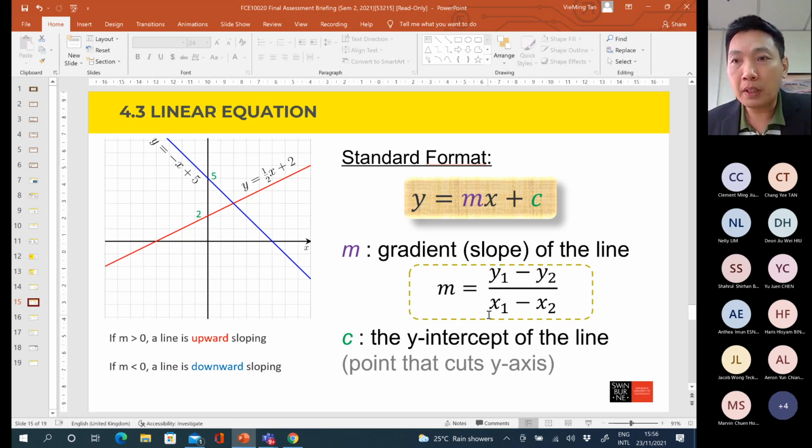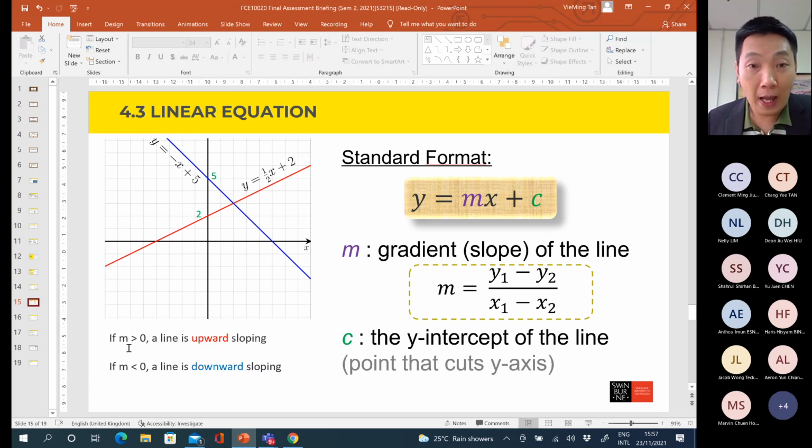So what is the formula? The formula is y1 minus y2 divided by x1 minus x2. These values are from the coordinates of the points that a straight line passes through. So you must know how to get the two coordinates before we can get the m. You must know 2 points that the straight line passes through in order to get m.